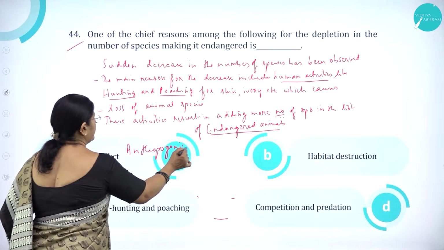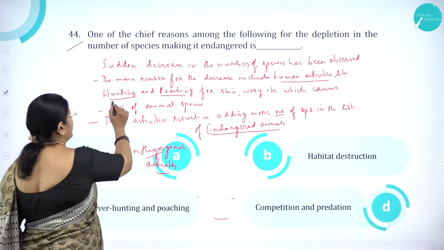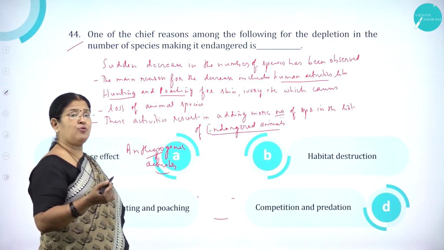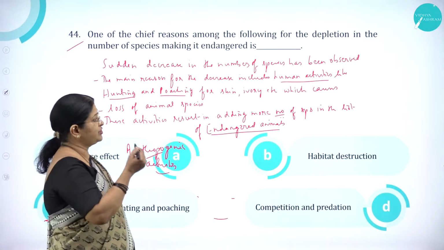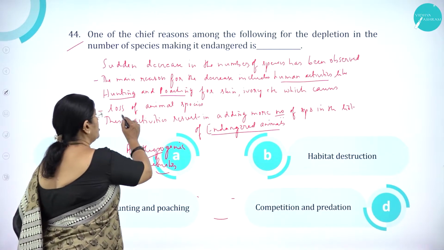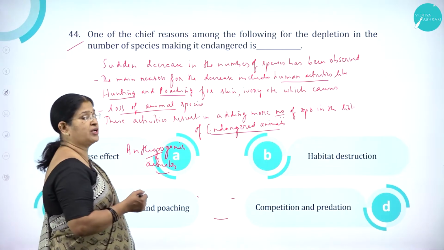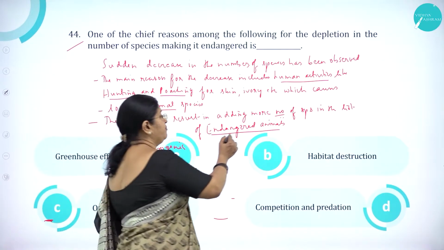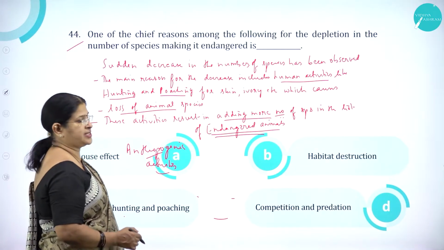Human activities are also called anthropogenic activities. Like what? Like hunting and poaching, overhunting and poaching. Usually they hunt and poach for the skin, the hide, and for the ivory, etc. All this overhunting and poaching causes loss of animal species. And this loss of animal species, due to human activities increasing more and more, will add more species to the list of endangered animals.